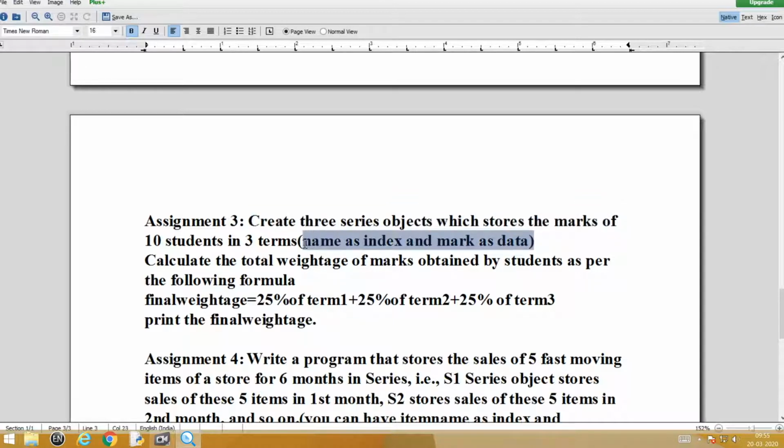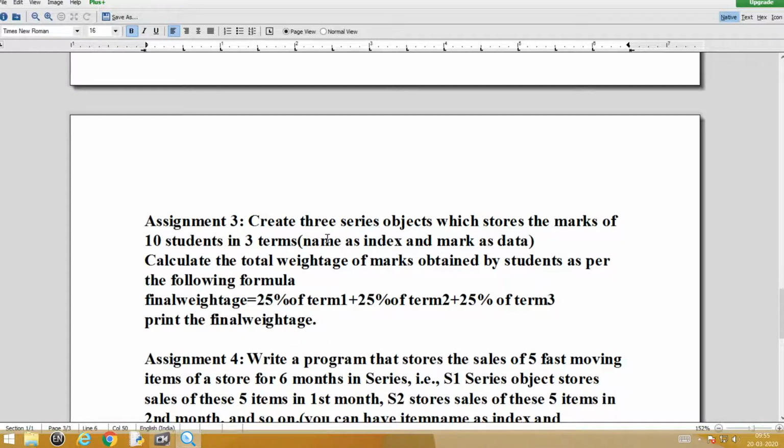I have given here once again, to understand properly, name as index and marks as data. Otherwise, if it is not given, it is your duty to understand how the index and how the data are set. But here it is very clear. Calculate the total weightage of marks obtained by students as per the following formula. Formula is given. So, term 1, term 2, term 3 is 25% is taken and that becomes your final weightage.